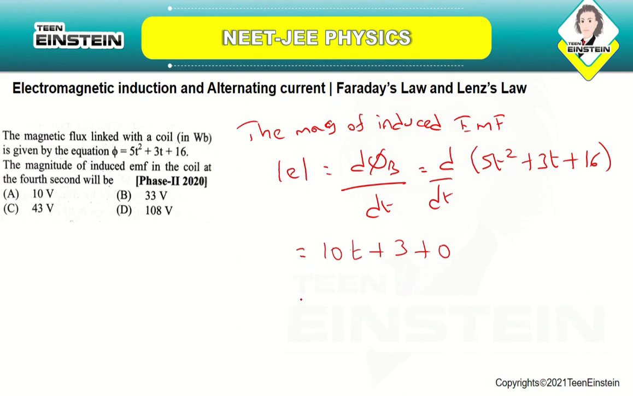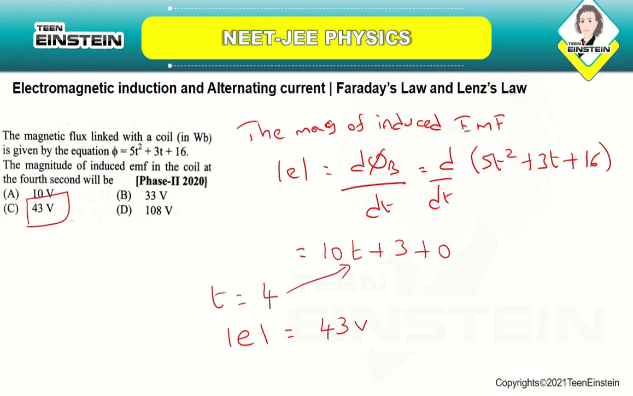So, this will be 10t plus 3, and they are asking us at the 4th second. So, t will be equal to 4. So, the magnitude of EMF will be 43 volt. Okay. Because here instead of t you are going to substitute 4. So, 4 into 10 is 40, plus 3 is 43 volts. So, the correct answer is option number C.